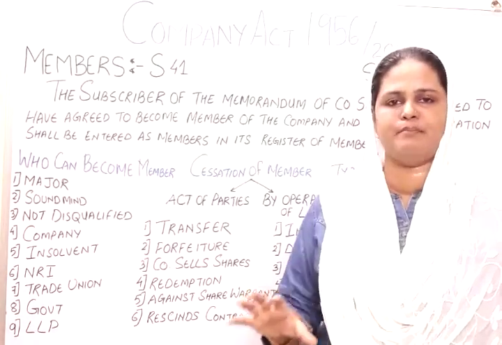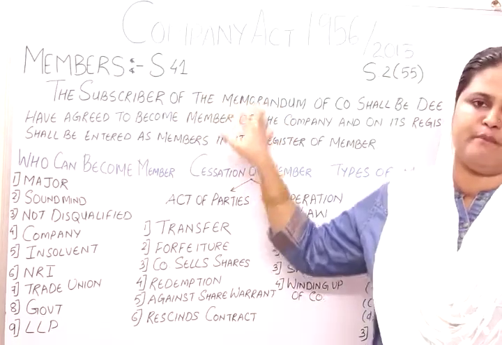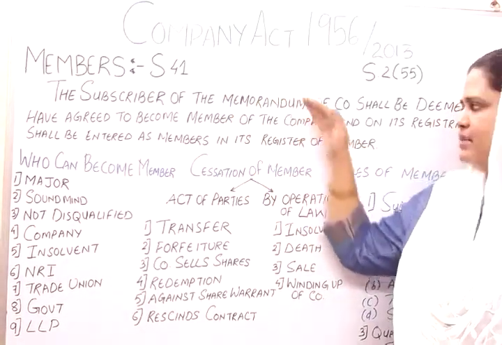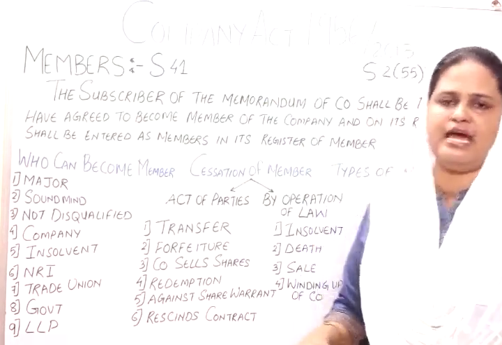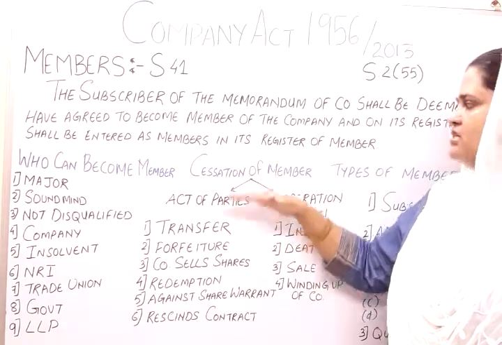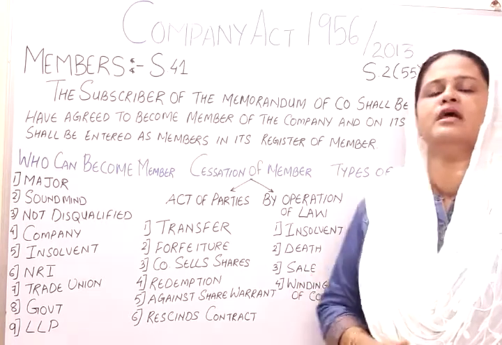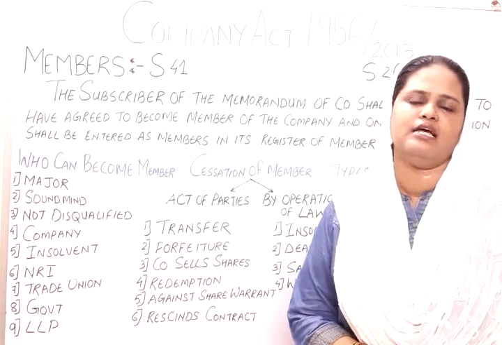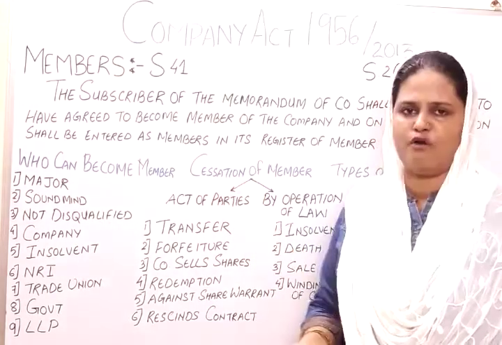In case of death, if a member dies, as I told you earlier also, the company holds perpetual succession. If a member dies, the company does not die. So if a member dies, the company remains, but whoever takes his succession, the legal heir, becomes a member after the name is changed, when the legal heir's or successor's name appears in the register of members. Third is sale. When a person sells shares, the person is automatically ceased to be a member of the company.